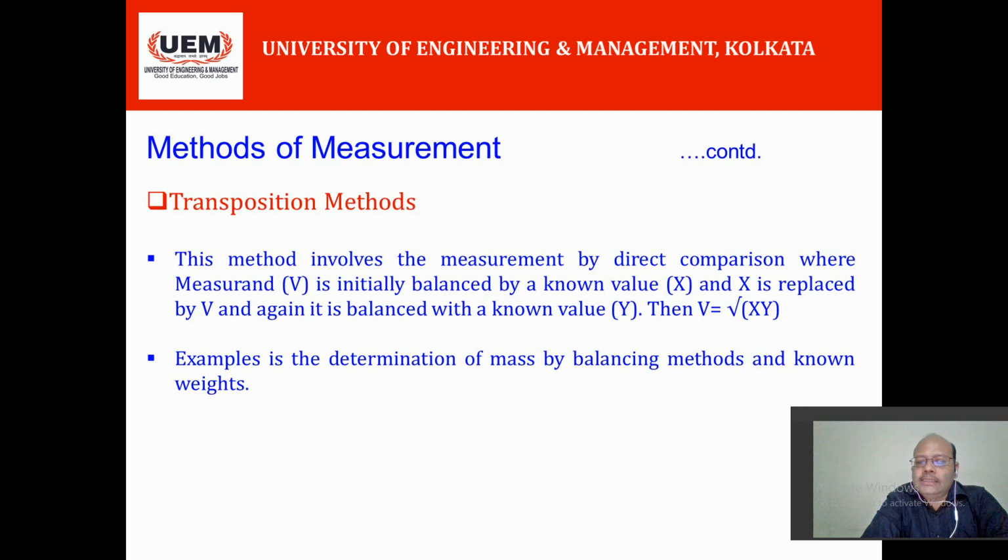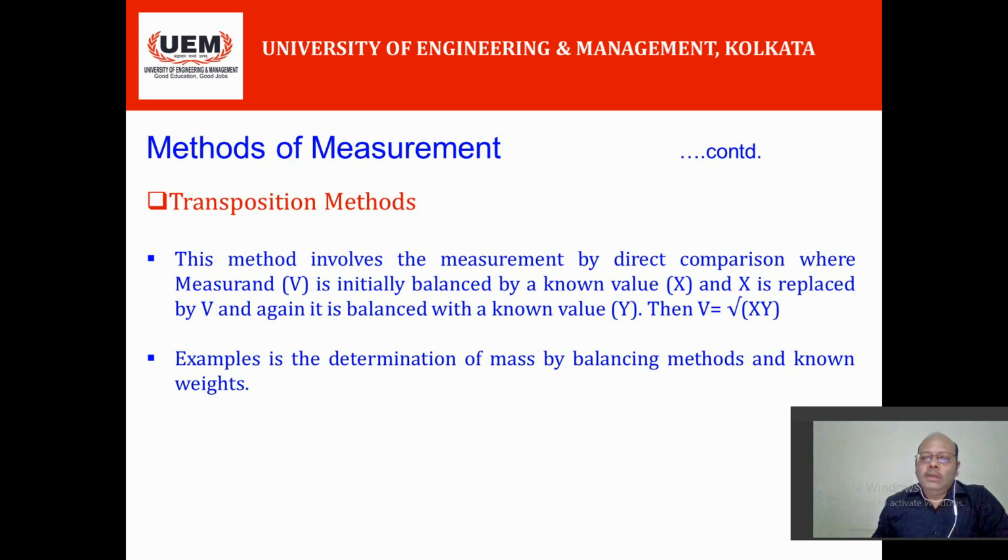Now this x is replaced by the amount to be measured, the measurand v, and on the other pan another known value y is placed. If there is no error in this balancing method, then the unknown value will be the geometric mean, just the square root of x and y. An example I have already discussed is the determination of mass by balancing methods and known weights.